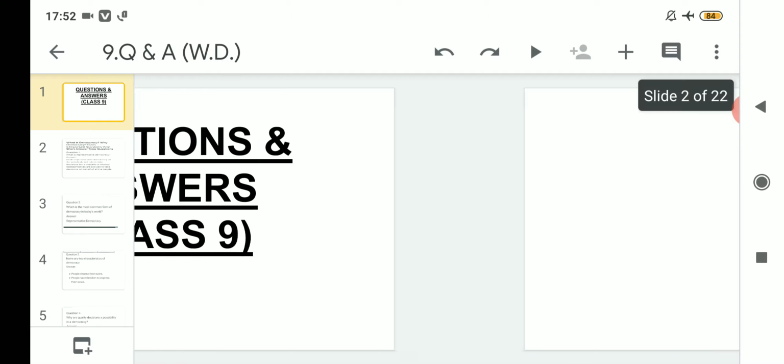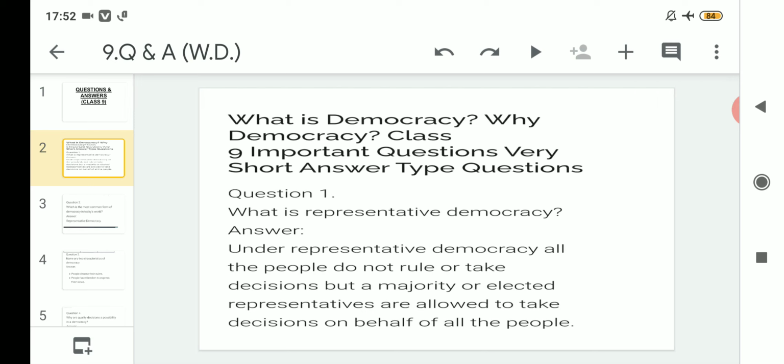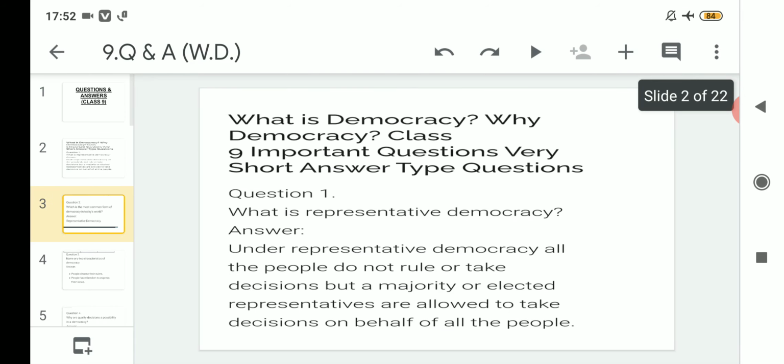So let us proceed then with the first question from this chapter, what is democracy and why democracy. Related to this, question number 1 is: what is representative democracy? Under representative democracy, all the people do not rule or take decisions, but a majority or elected representatives are allowed to take decisions on behalf of all the people.